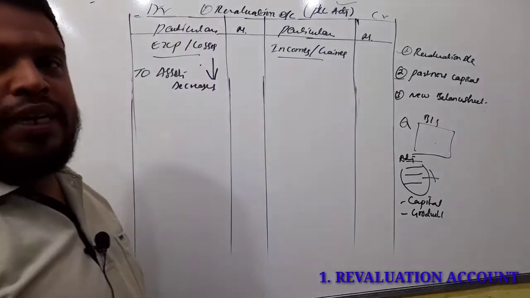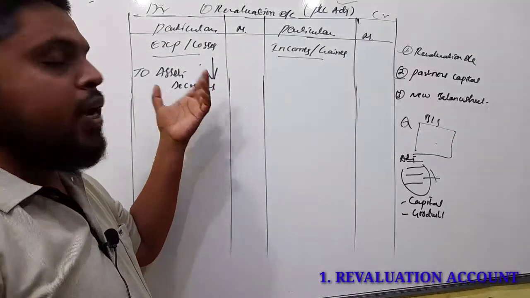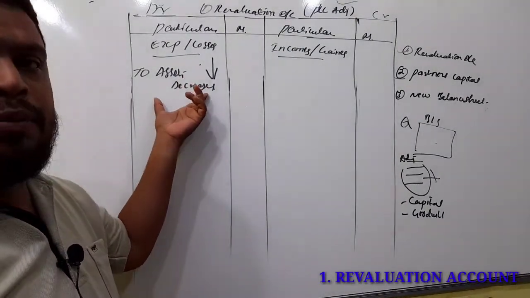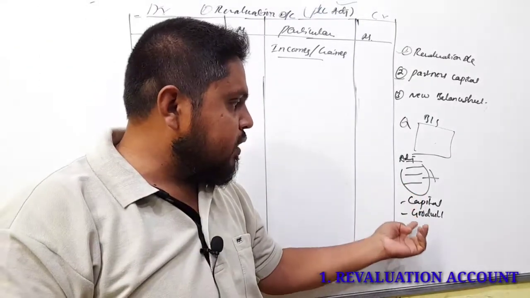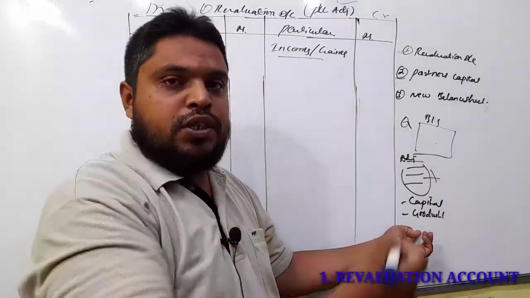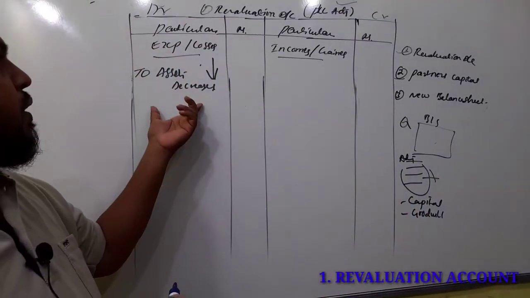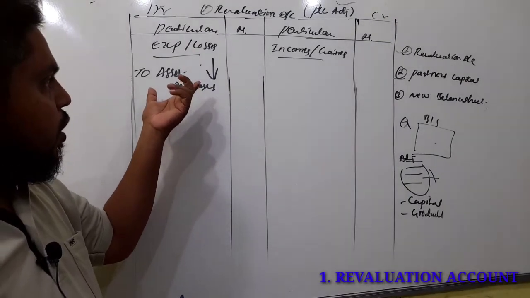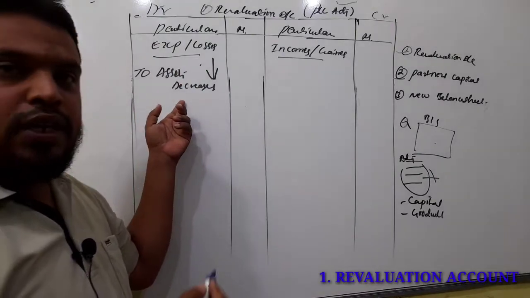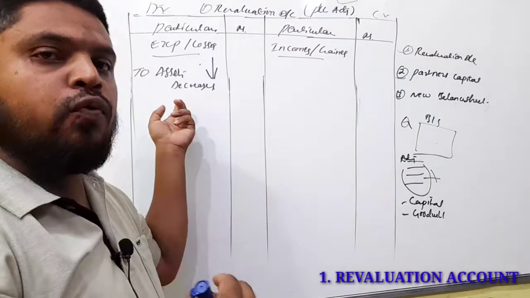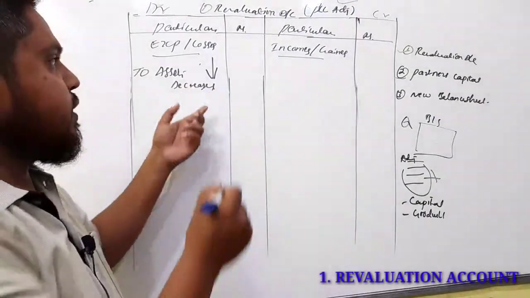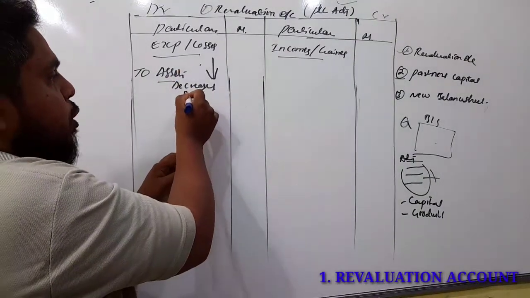Decreasing the value of assets is called depreciation here. If any assets are decreasing, we have to record it on the debit side. For example, in the adjustments, if you get depreciation on furniture, depreciation on machinery, all these adjustments will be considered a loss here. So a loss, we have to record on the debit side. Assets reduced or less than the book value will all be considered depreciation. So depreciation should be recorded on the debit side.